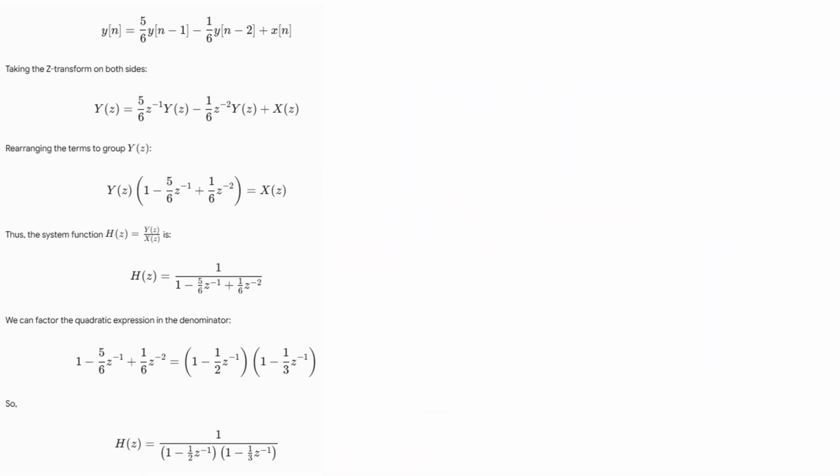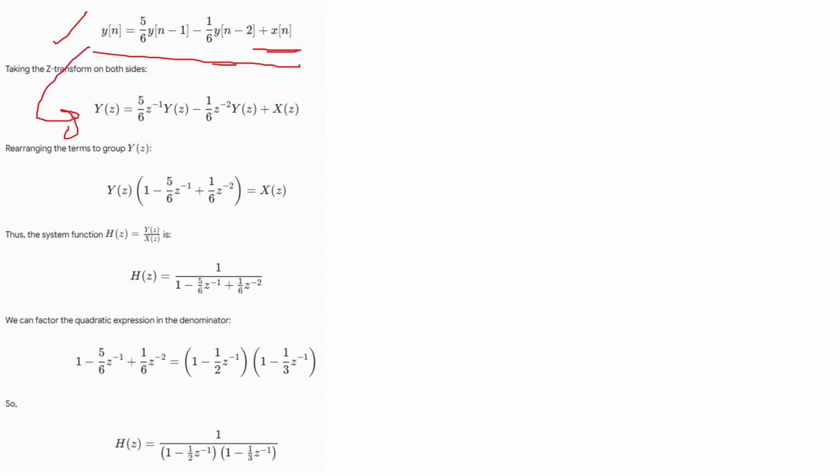Point number one: the system is given as y[n] = 5/6 y[n-1] - 1/6 y[n-2] + x[n]. Thereafter you can convert this into the Z transform, y[n] to Y(z). Whenever you convert the time domain to the frequency domain, if it is a continuous type of signal, we use either the Laplace or Fourier transform.